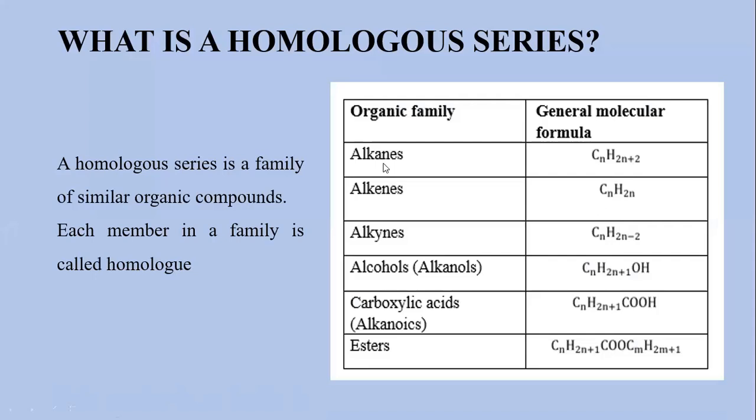So we have the alkanes, the alkenes, the alkynes, the alcohols, the carboxylic acids, also known as alkanoic acids, and the esters. The alkynes, we're just going to mention them and their general formula, and that's it, we are done. These other families, we are going to look at them in detail.